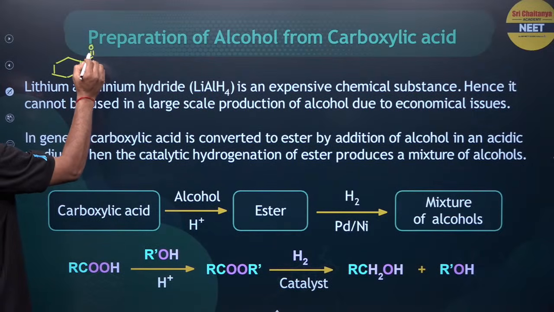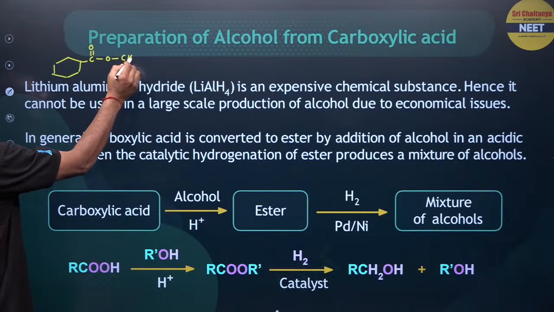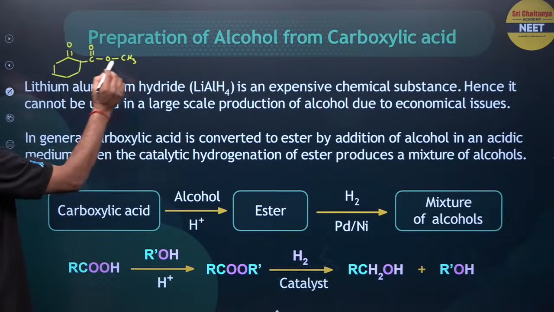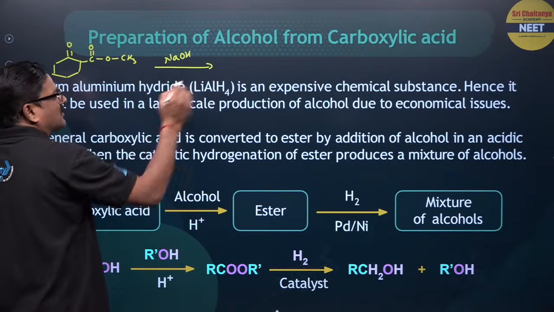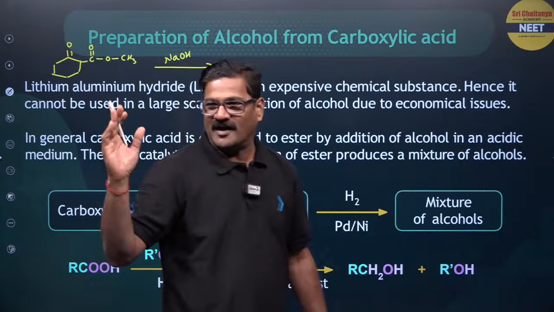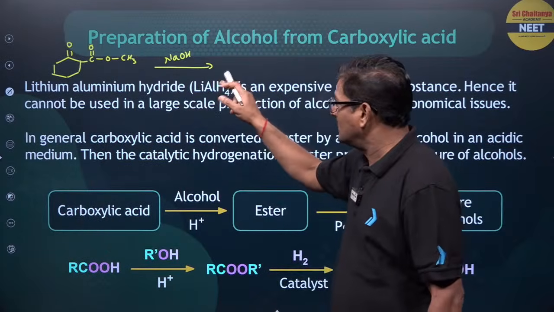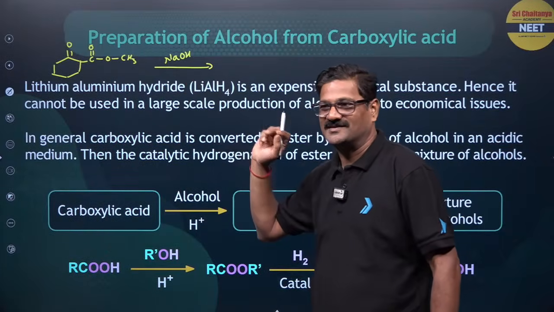C double bond O, CH3 and like this. So what if it is treated with sodium borohydride? What could be the product? I want to know the answer from you. So this is the NCERT question. This is the NCERT question.